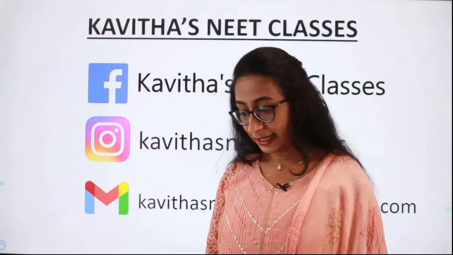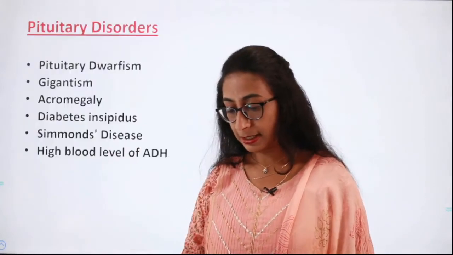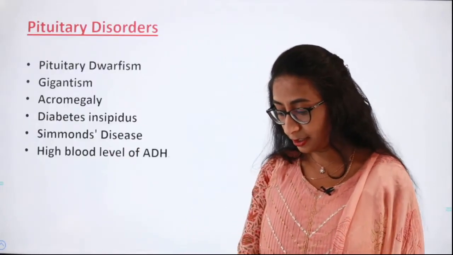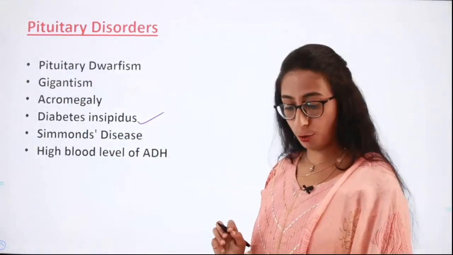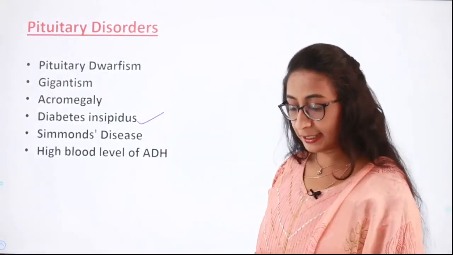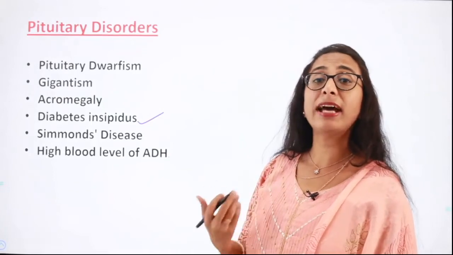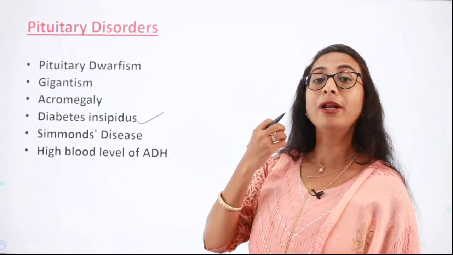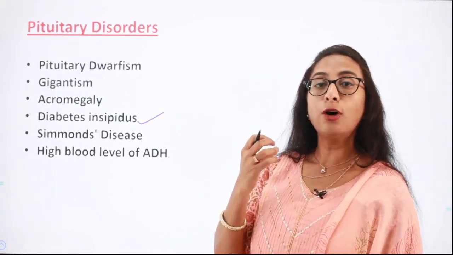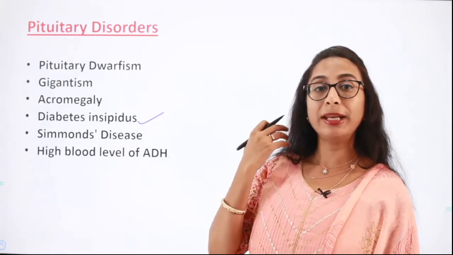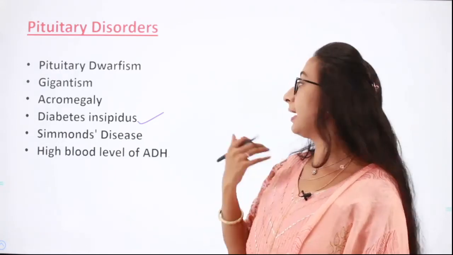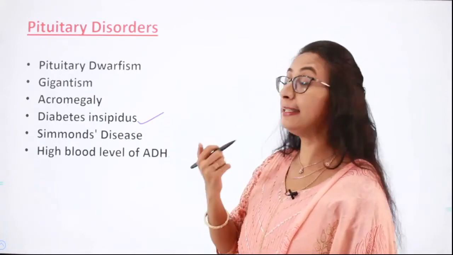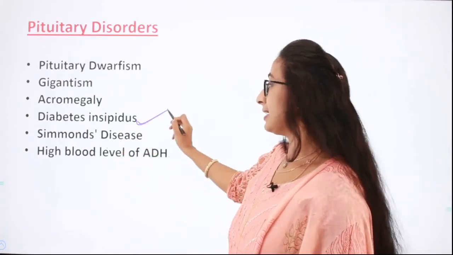Next is diabetes insipidus. Here it happens due to deficiency of antidiuretic hormone. When there is a deficiency, it is characterized by excessive dilute urine. That is, when the vasopressin hormone is very low, there is less water reabsorption and there is excessive dilute urine, and this condition is called diabetes insipidus.